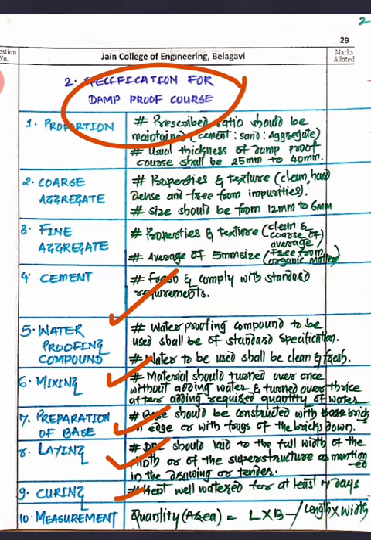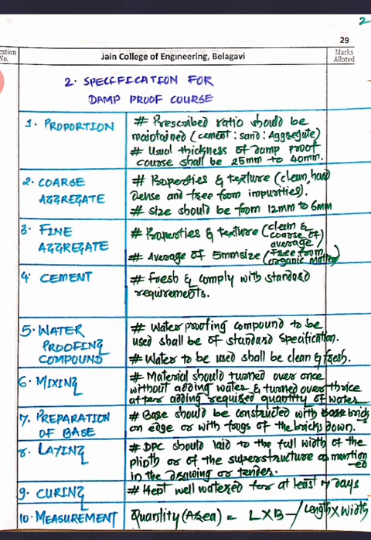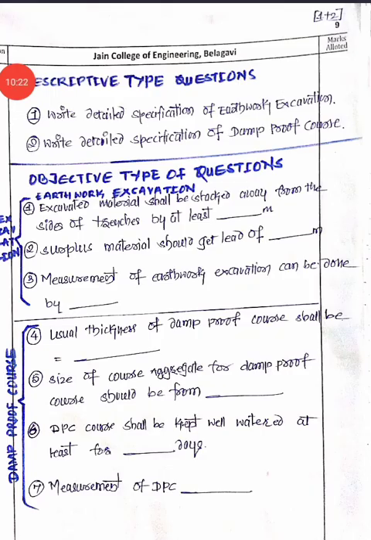Now we'll see a few of the important questions along with this. What will be the objective type questions and what will be the descriptive type questions? These are the probable questions on these two specifications. So my friends, for the descriptive type, you may get a direct question like write down the specification for earthwork, or write down the specification for damp proof course.